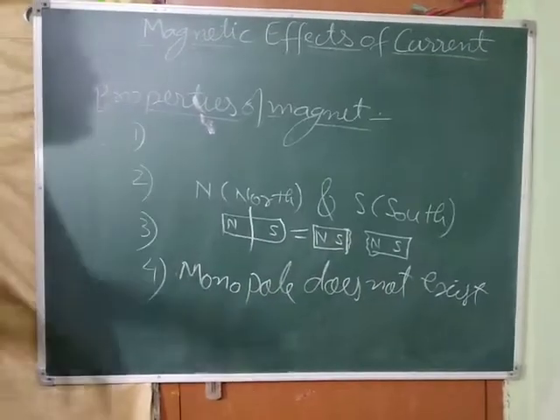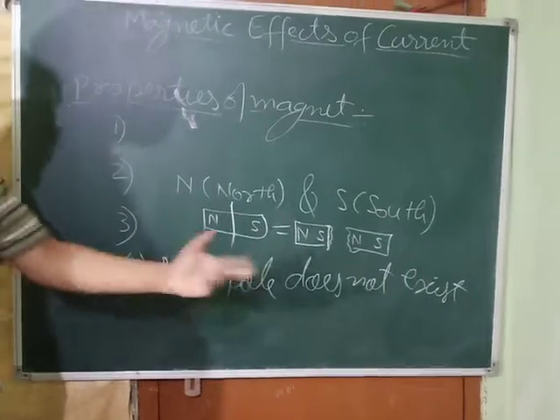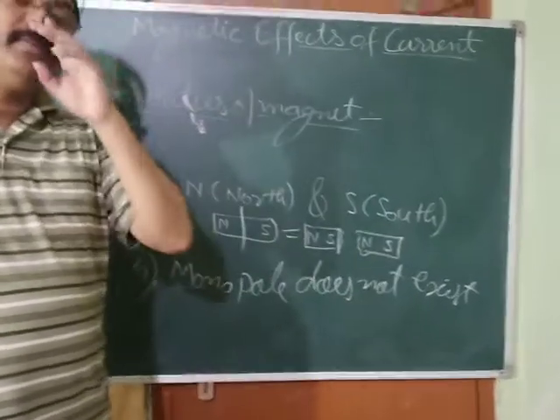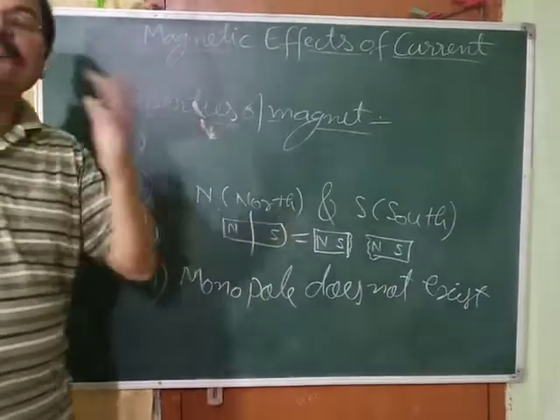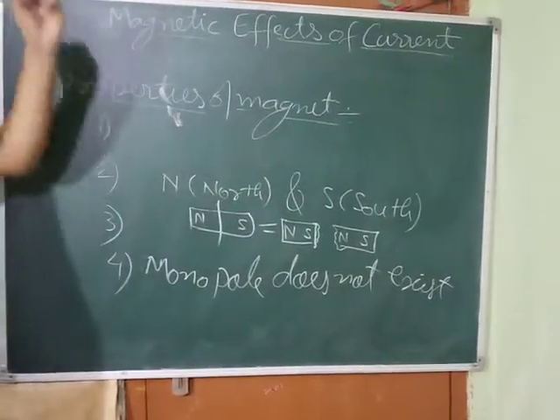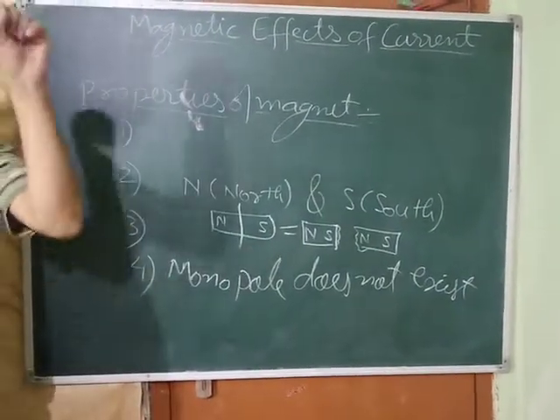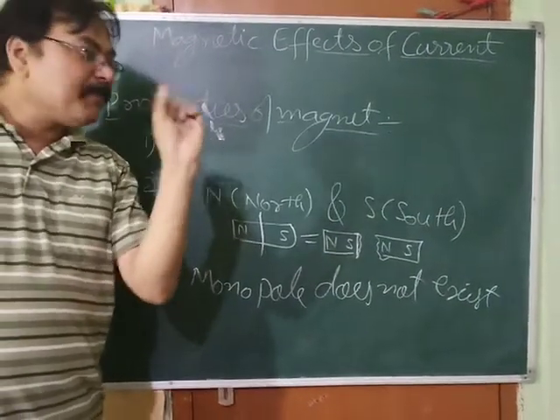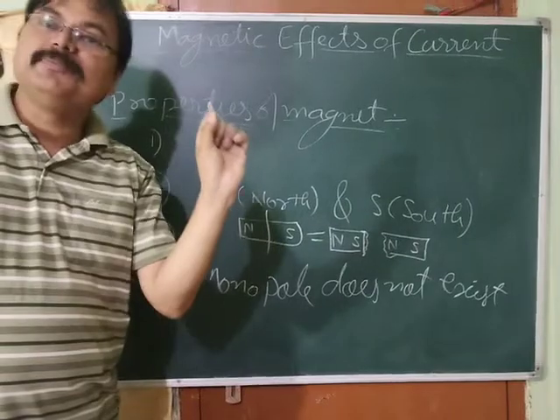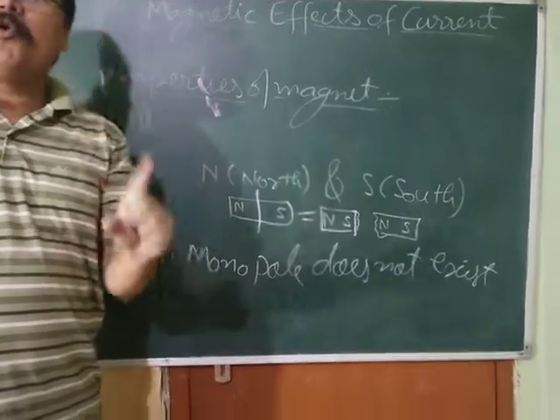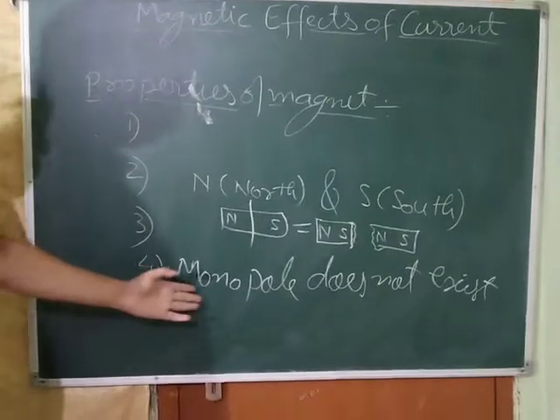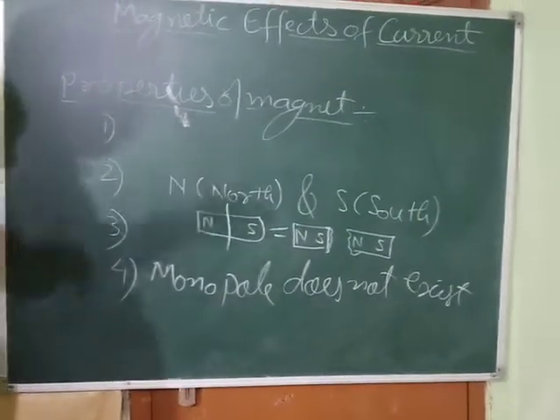That means you will never have a single pole. Mono means single. So again you break it, and again it will develop north and south poles. Each piece will have north as well as south, both poles. You keep on breaking, you make powder. Even out of that powder, if you take out a small piece, you will find that piece will also have north and south, both the poles. That means a single pole never exists. Okay, that is what this point states.